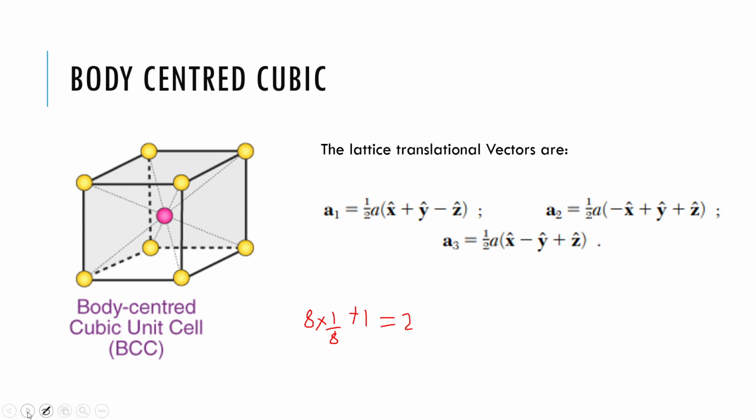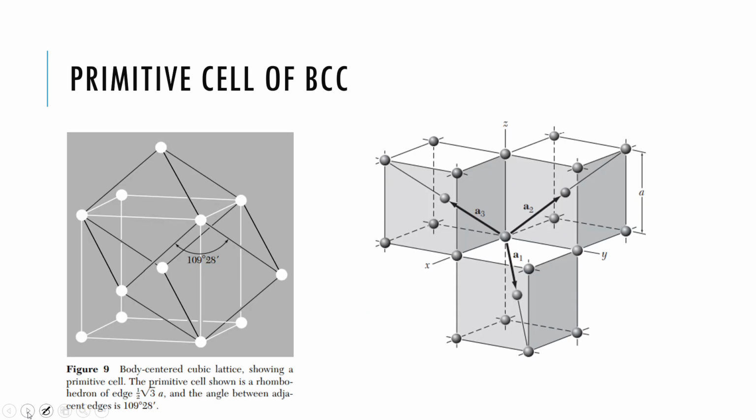So these are the lattice translational vectors of a body-centered cubic cell. And this is the structure. The one marked in dark black is the primitive unit cell, because it contains only one lattice point per unit cell.